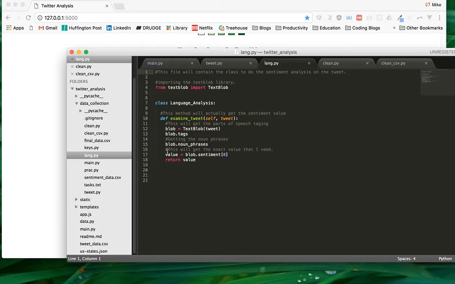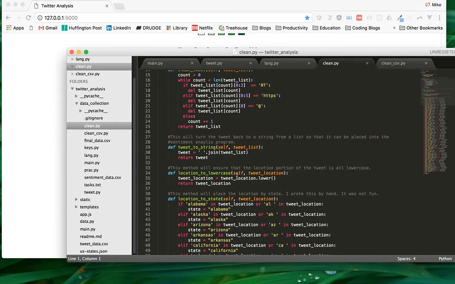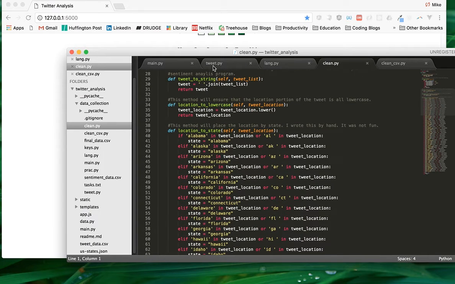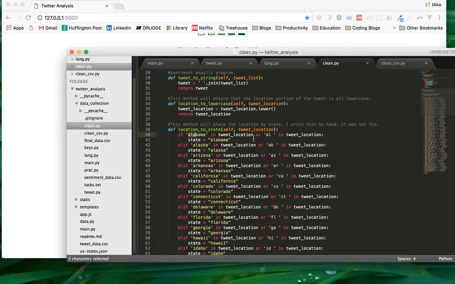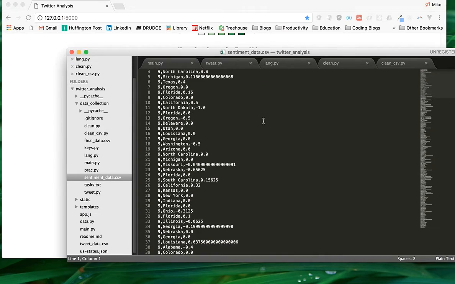This is actually the sentiment analysis code right here. It takes the tweet and returns a value from -1 to +1, and that's what it's returning right there. Here's the cleaning, so I'm trying to get rid of aspects of the text that I don't want. Then changing the location. Each tweet that comes in doesn't actually have a location. If the user filled out the location on their Twitter profile, that's what I would use. So I was looking for Alabama or AL. Going through all that real fast essentially makes this data file right here.